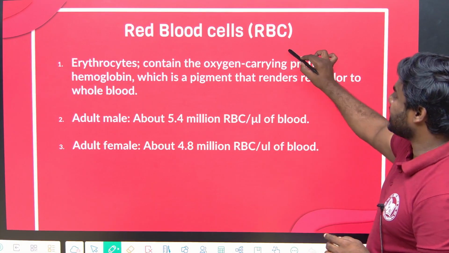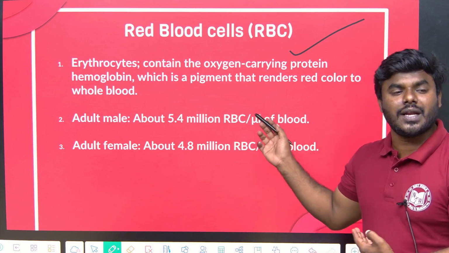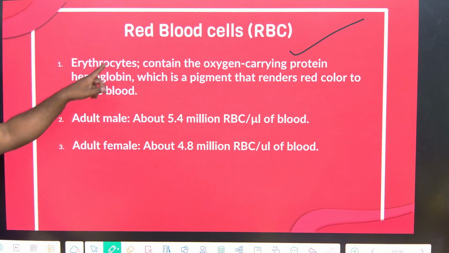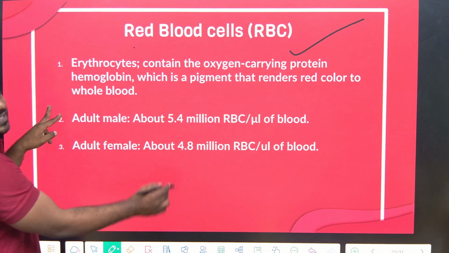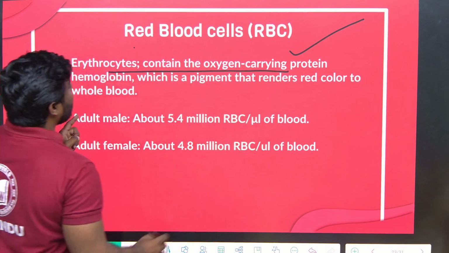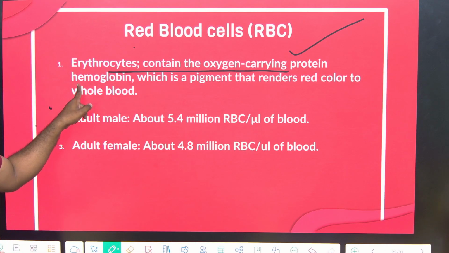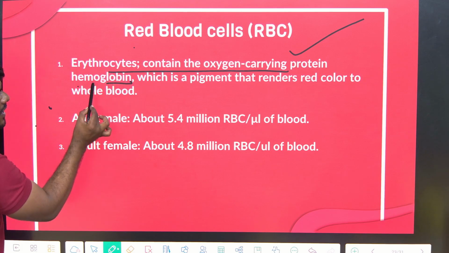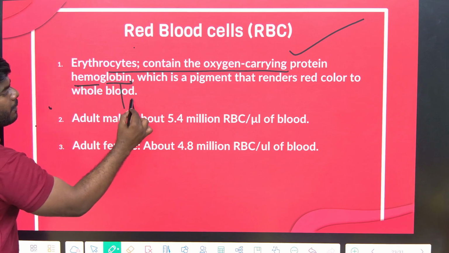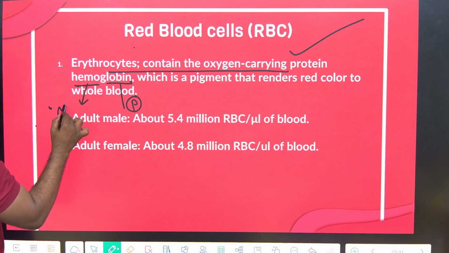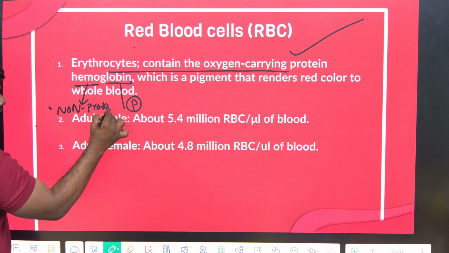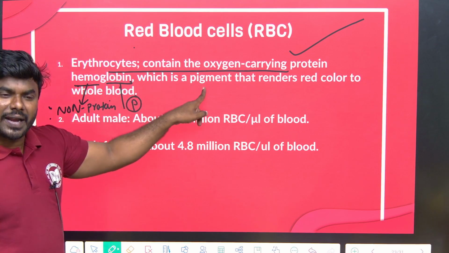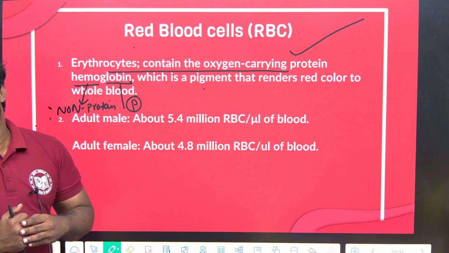Now first let's discuss RBC elaborately, then we will move to WBC. By that it becomes easy, and you can answer any kind of question. Now RBC, what is the specialty of RBC? Erythrocytes contain an oxygen carrying protein, which we call hemoglobin. Can you give the definition of hemoglobin? See here. Hemoglobin contains globin and heme. Globin is the protein part. Heme is the non-protein part, which is a pigment. So hemoglobin is what color? Red color.